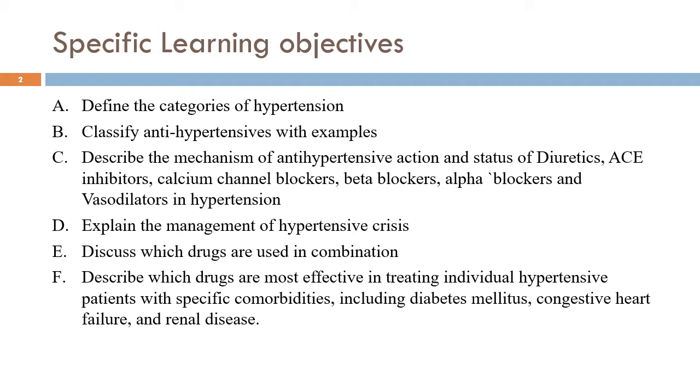Explain the management of hypertensive crisis. Discuss which drugs are used in combination for treatment of hypertension, and drugs that are more effective in treating patients with special diseases like diabetes mellitus, congestive heart failure, and renal disease.